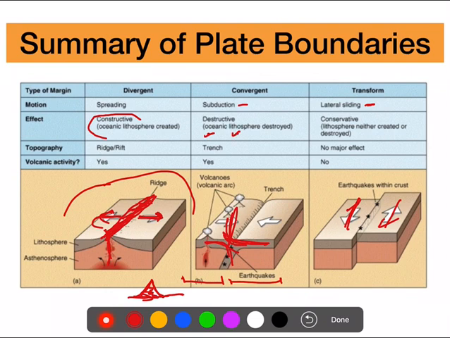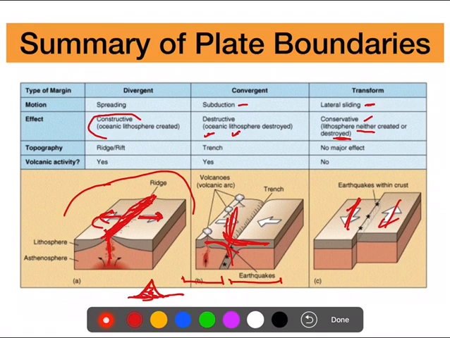Okay, and third, for transform, it is conservative. That means neither is mass created nor destroyed. So no landmass is destroyed, and it is not created either. So it is a conservative effect. So what happens to the topography?